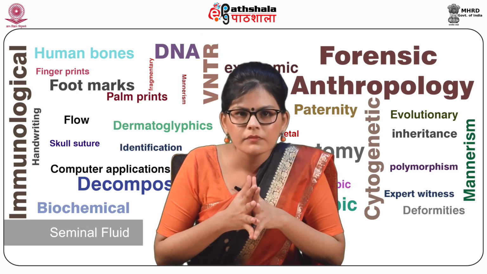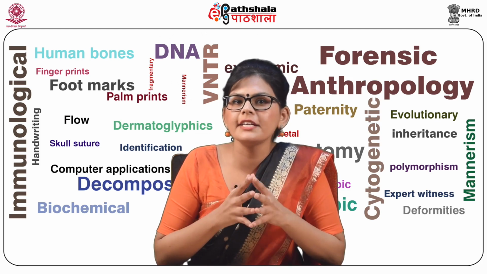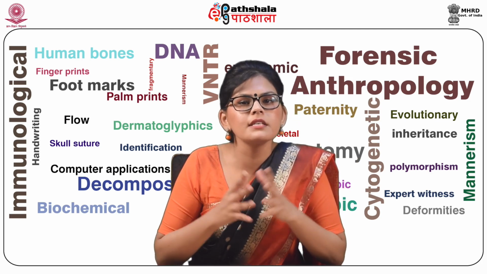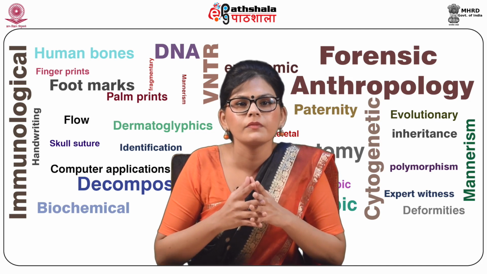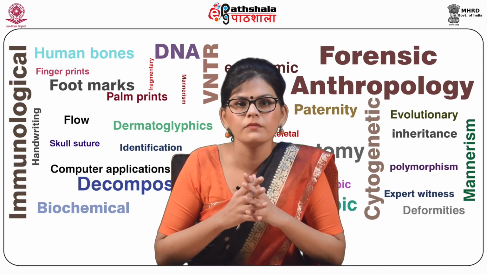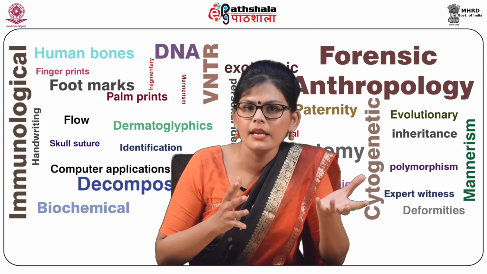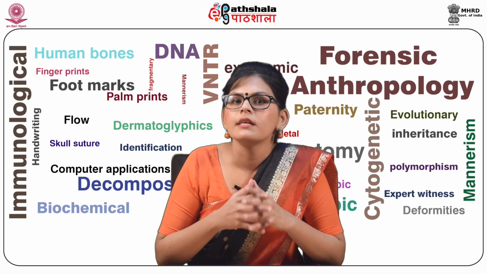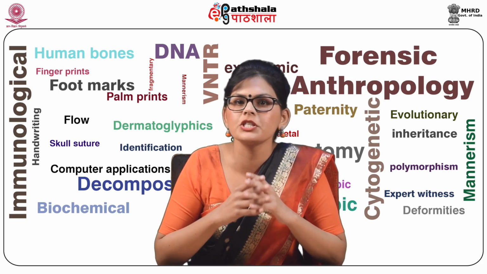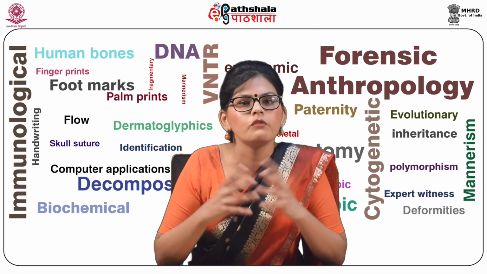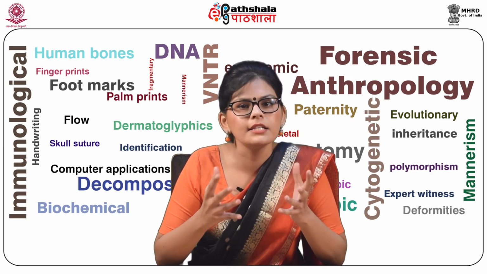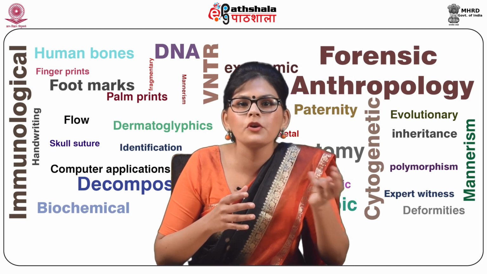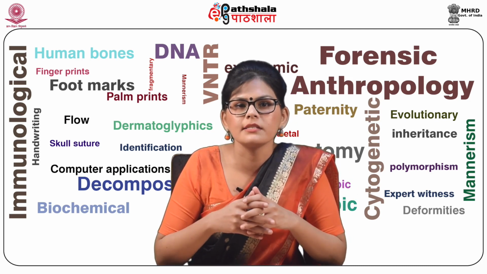Now the seminal fluid. Semen is a mixture of a variety of organic and inorganic substances, sperm and cells. Sperm consists of a head and tail. The head of the sperm consists of DNA from the male, and the tail helps in moving. Semen is a viscous whitish secretion of the male reproductive organs which contains spermatozoa, and it consists of secretions of the testis, prostate, bulbourethral gland and seminal vesicles.